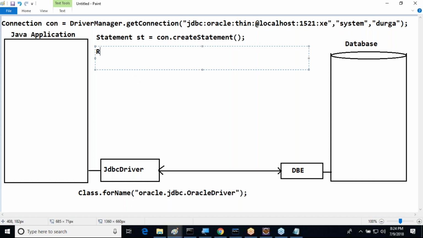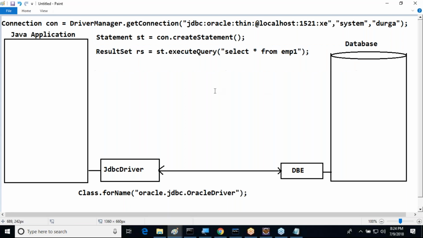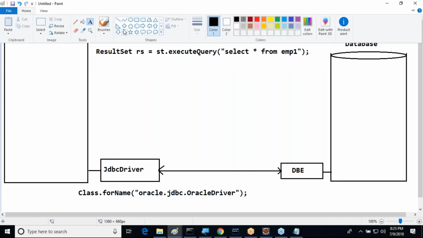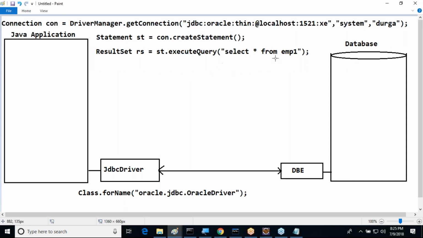Anyway, we are going to take one method. Let's say for example, ResultSet rs = st.executeQuery, and inside this executeQuery method, select * from emp1. This is the statement we use here.